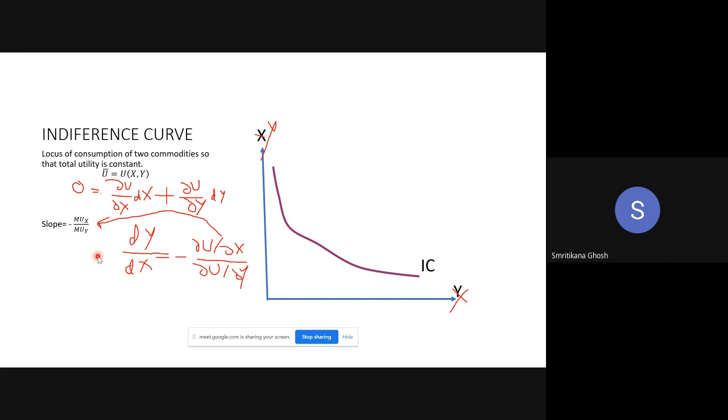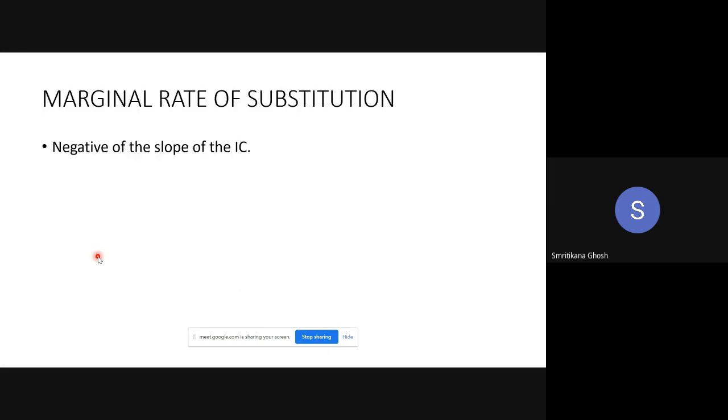Any problem with MRS? It's the negative of the slope of the IC. That means negative of negative MUx by MUy. So what happens? Only MUx by MUy. So if X and Y are normal goods, then MRS is positive. Done? Clear?